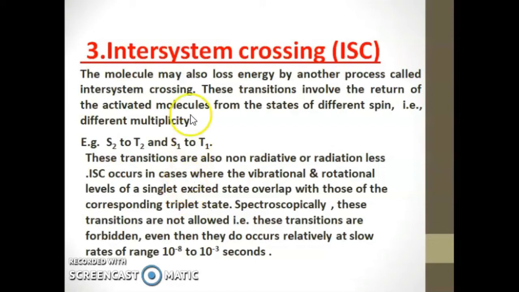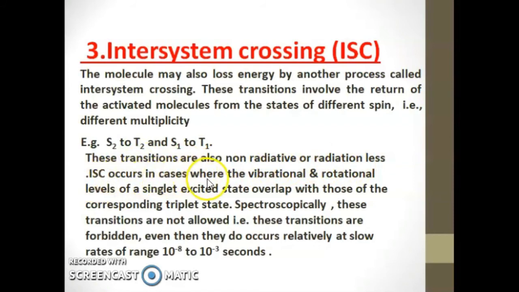A molecule may also lose energy by another process called intersystem crossing. These transitions involve the return of the activated molecules from states of different spin, that is different multiplicity. These transitions are also non-radiative or radiationless.